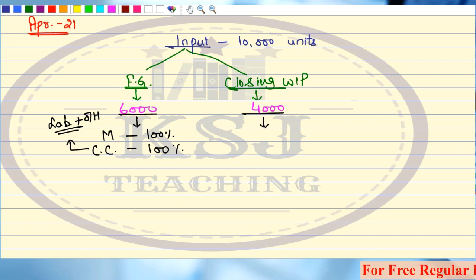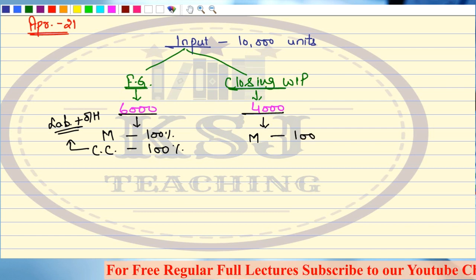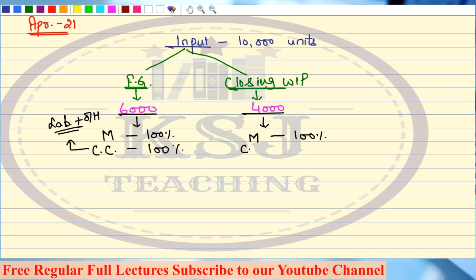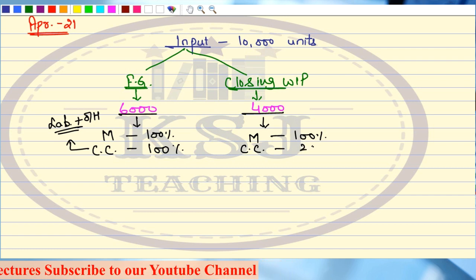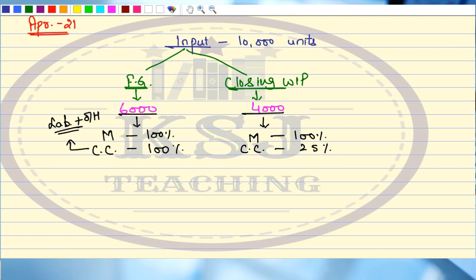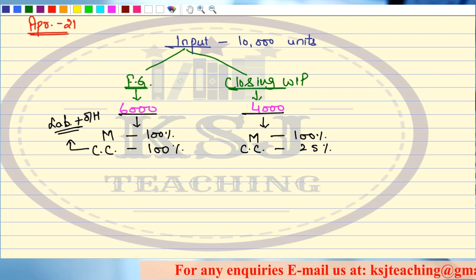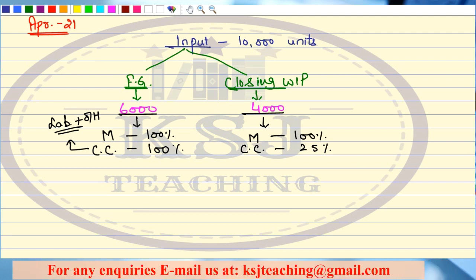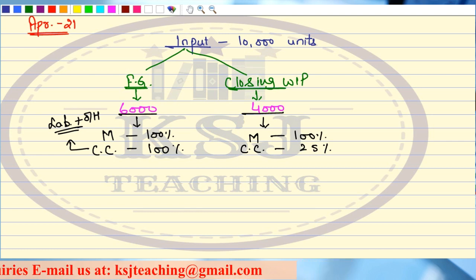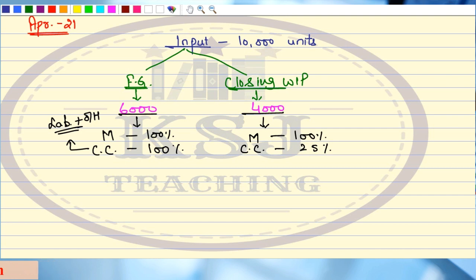Closing WIP. Now, in this closing WIP, I say material cost has been incurred fully, that is 100%. But this conversion cost is done only 25%, right? This is the degree of completion. That means 100% of the material cost has been incurred, but when we talk about the labor and overheads, I say that only 25% of the cost has been incurred. This is for a particular month, that is April 2021.